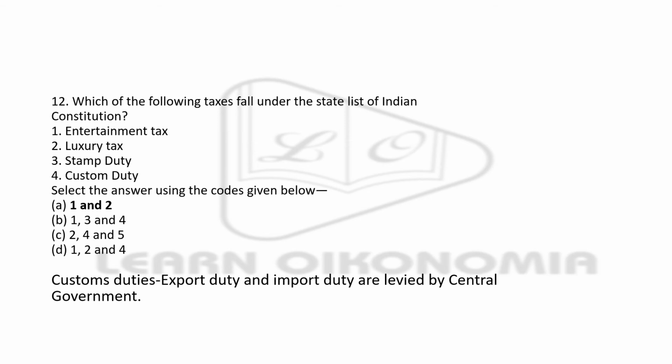Which of the following taxes would fall under the State List of the Indian Constitution? Entertainment tax, luxury tax, stamp duty, and customs duty. The right answer is options 1 and 2, that is option A, entertainment tax and luxury tax. Whereas in the case of export duty, customs duty, and import duty, these are levied by the central government.